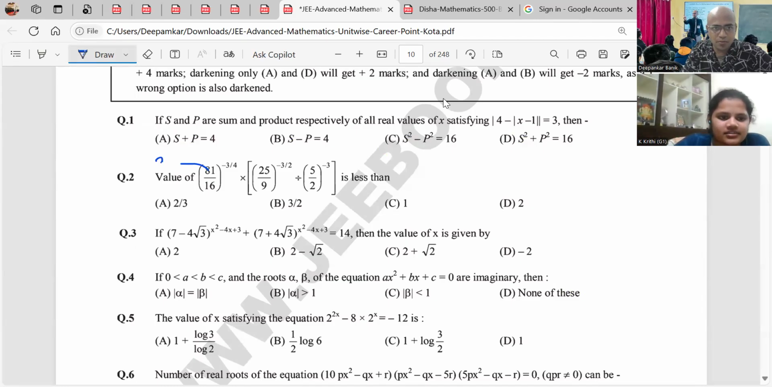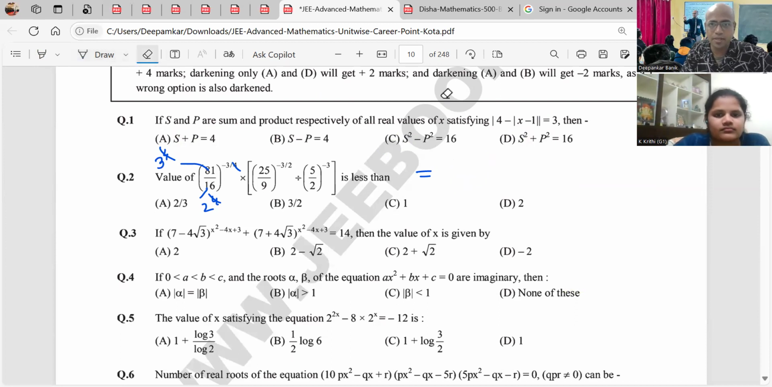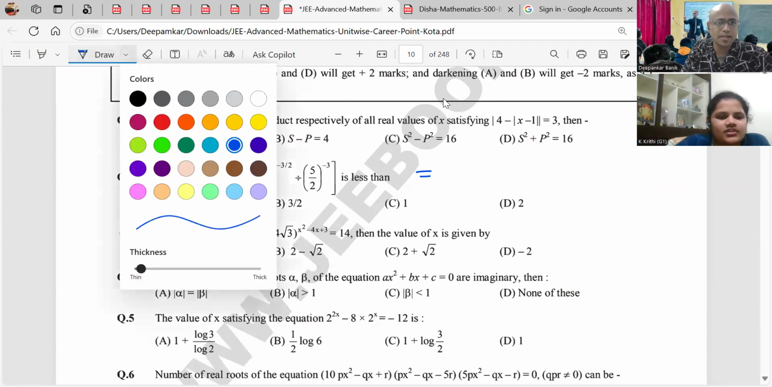You should have thought immediately 3 raised to 4, and you should have thought 2 raised to 4. So 4, 4, 4 cancel. This entire bracket cancels. It becomes 3 by 2 whole raised to what? Minus 3. Agreed or not? 3 by 2 whole raised to minus 3 can also be thought of as 2 by 3 raised to 3, thus vice versa of that. Agreed? Are you getting my point?